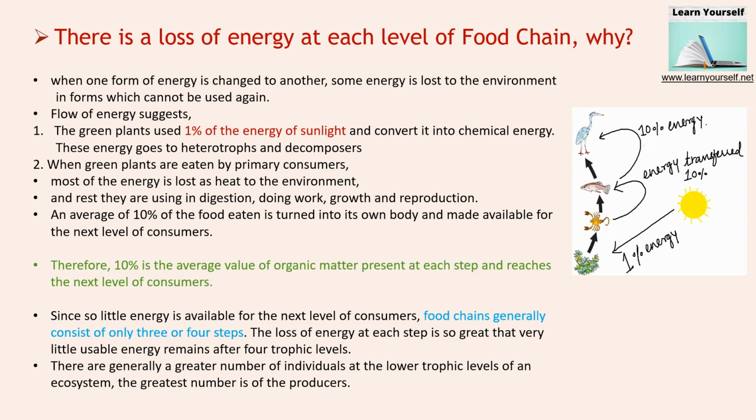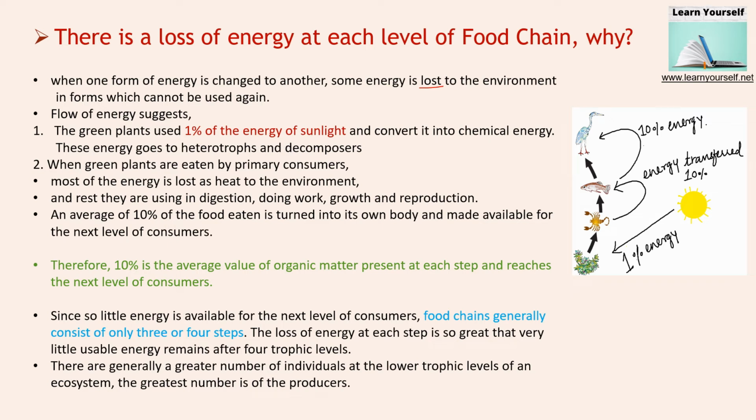Now we are going to study some of the important concepts of the food chain. The first important concept is that there is a loss of energy at each level of the food chain. And why is it so? When one form of energy is changed to another, some energy is lost to the environment in forms which cannot be used again. So let us first understand the concept, then we'll go back to the text.